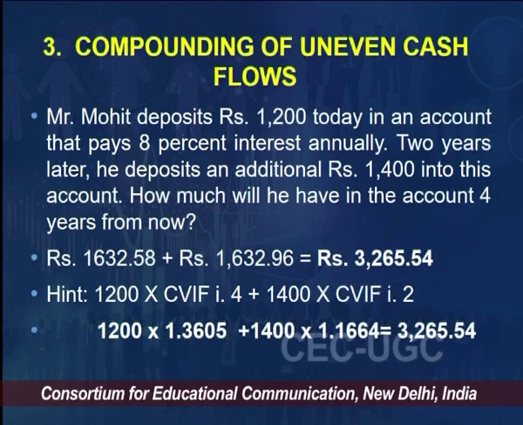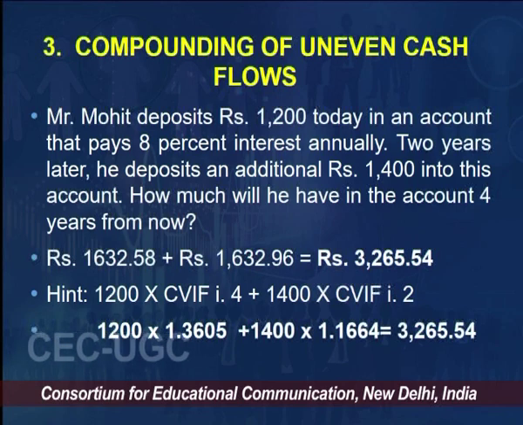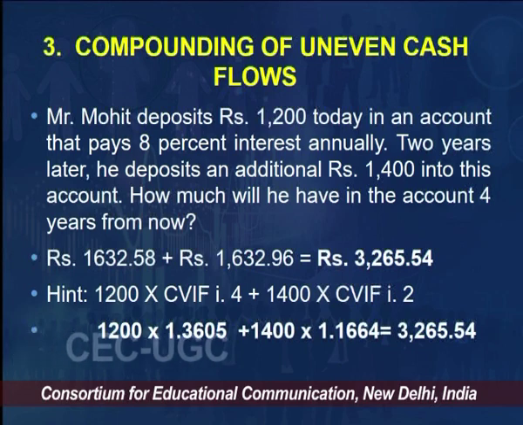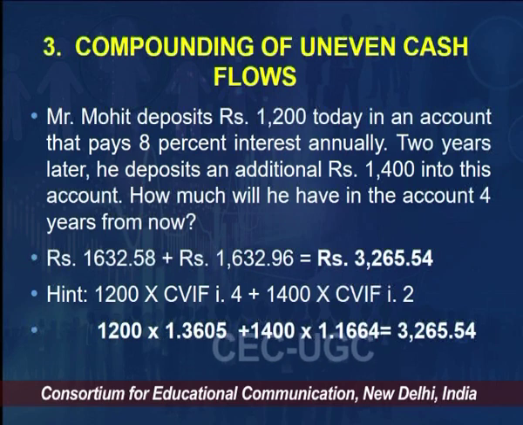So, if I go to the table and get the factor for the first one, that is for 4 years at 8%, my factor is 1.3605, and that is why 1200 is multiplied by 1.3605, and in the second situation my factor is 1.1664. So, my 1400 would be multiplied by 1.1664, because here the factor is for 2 years.